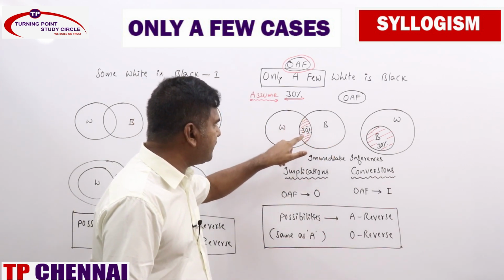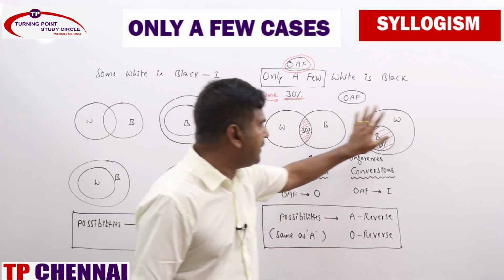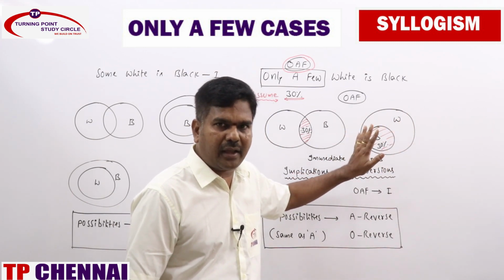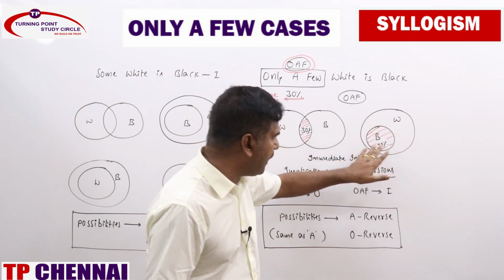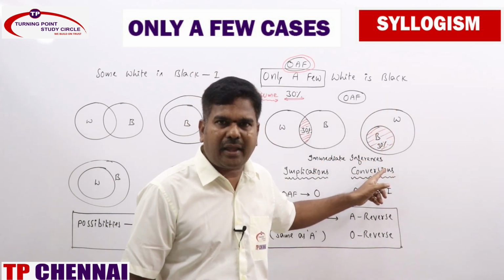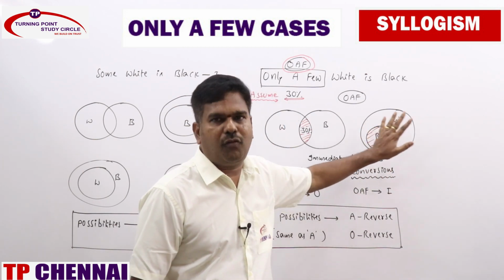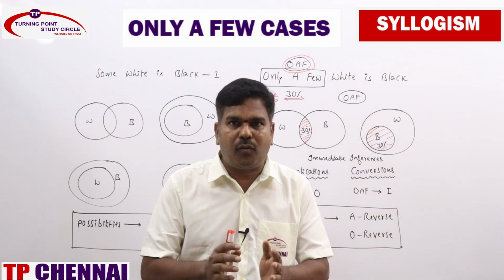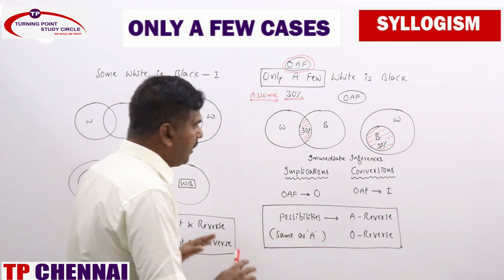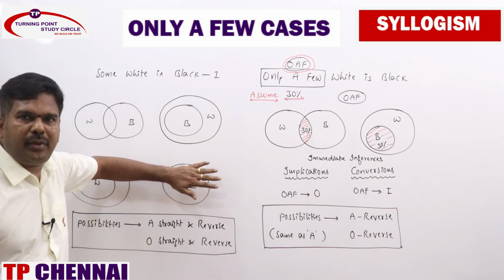Suppose I take that 30% white is black. Another one: this is entire white, inside black is there, all black. Whatever is black consists of 30% of white. That's it. This is all black is white only, but entire black is 30% of white. Only a few white is black means only a part of white is black. Now can you differentiate? These two will be eliminated.